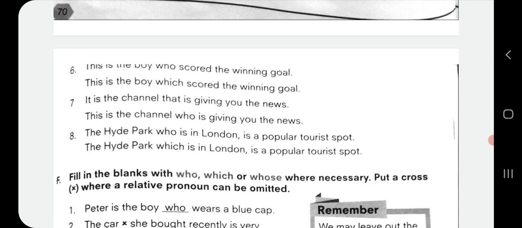Eighth one, the Hyde Park, who is in London, is a popular tourist spot. Now a park is a non-living thing. We will not refer to it with the word who. That's why first one is wrong. The Hyde Park, which is in London, is a popular tourist spot. This is the correct answer.